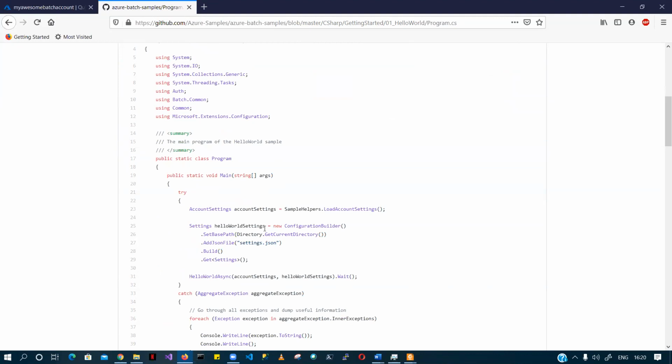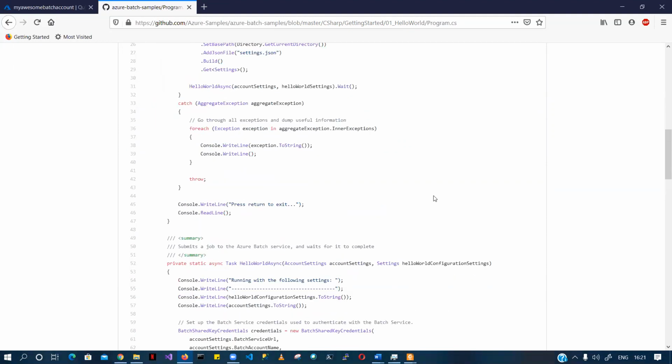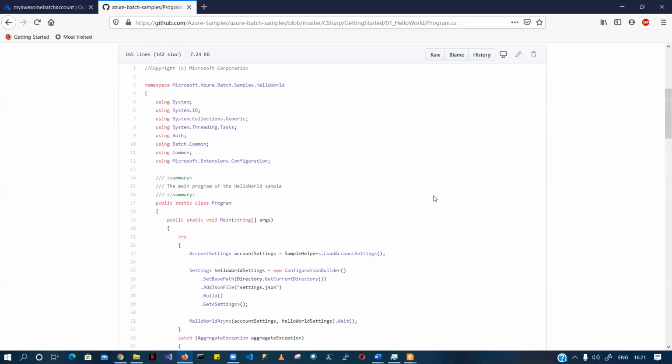what you are seeing is that it basically sets itself up and runs this hello world in an asynchronous fashion, right? Till now, does any one of you have any doubt? What I'm basically trying to do is explain the code here. So if you have any doubt, this is the time to ask questions.